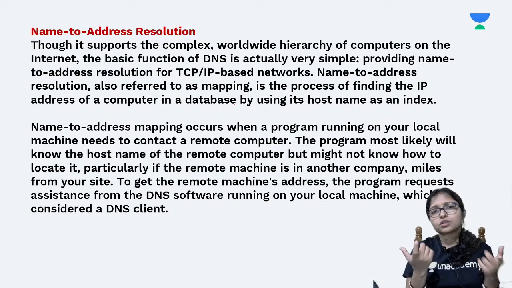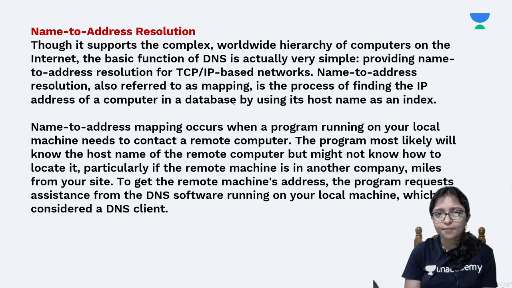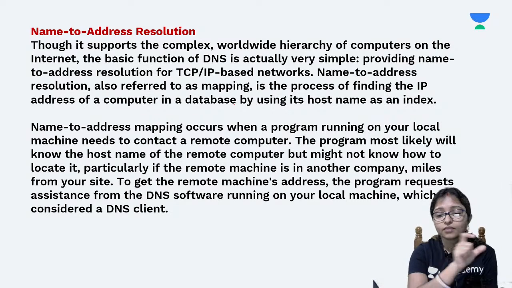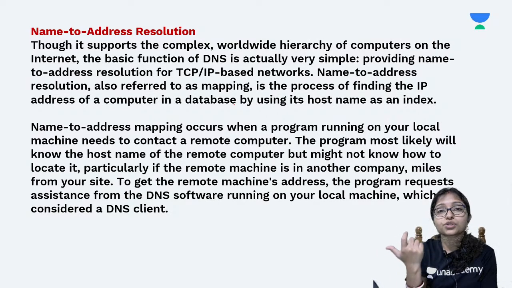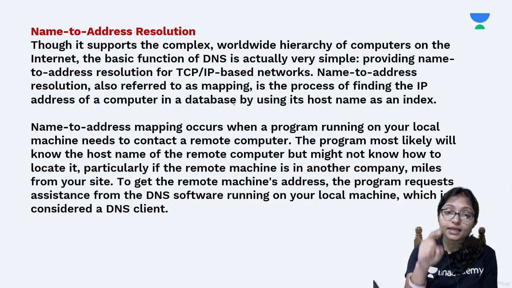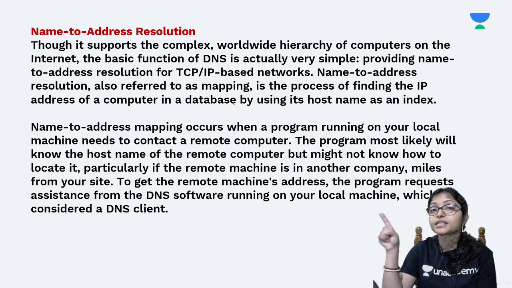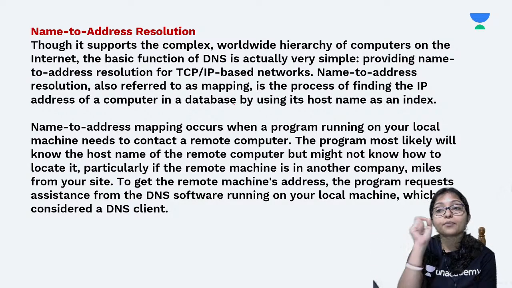The pin number helps you identify the area in which you have to go, the pin number of that post office.